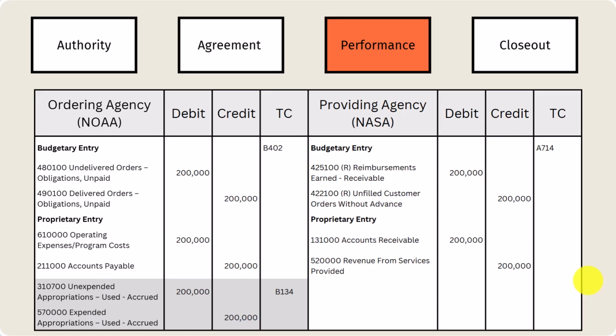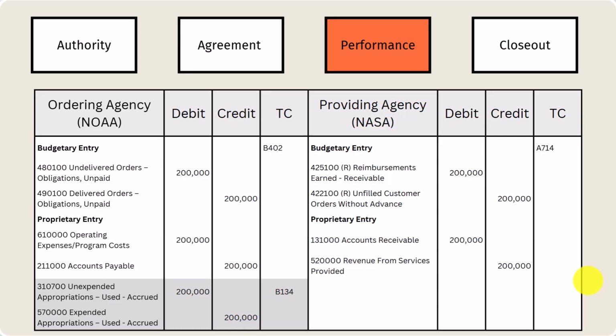Now on NASA's side, there's a couple things going on. I'm going to first hit the proprietary accounts because I think that's easier to understand before we go into budgetary. But proprietary, right? They provided that service. They've already recorded the expense. So they're recording their receivable, 1310.00 accounts receivable, and they're recording their revenue from services provided. Very standard commercial accounting stuff, right?